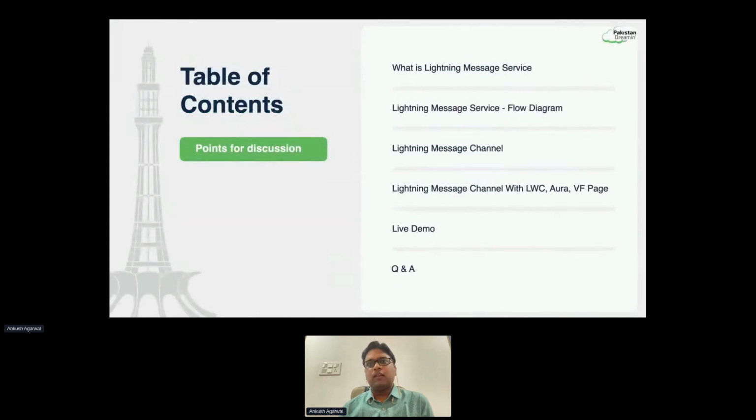So first we'll understand what is Lightning Message Service. Then we'll try to understand it with the flow diagram, and the lightning message channel is used for the message services, so we'll understand what a lightning message channel is and how it can be created, and then we'll see a live scenario with LWC, Aura, and Visualforce pages, like how a lightning message channel can be implemented, and at the end we'll take the questions if there are any.